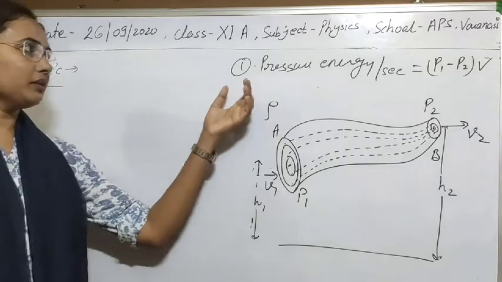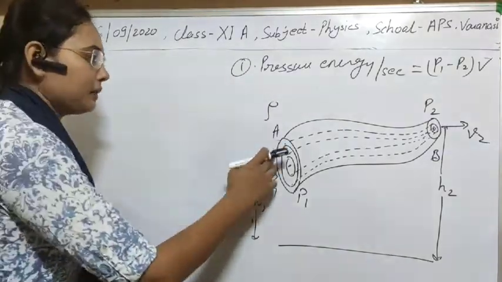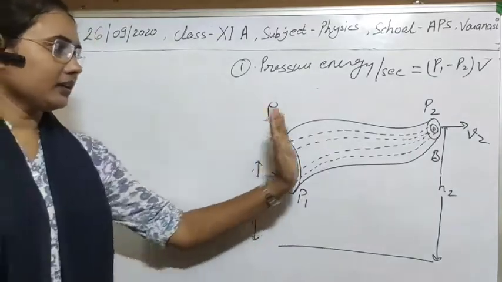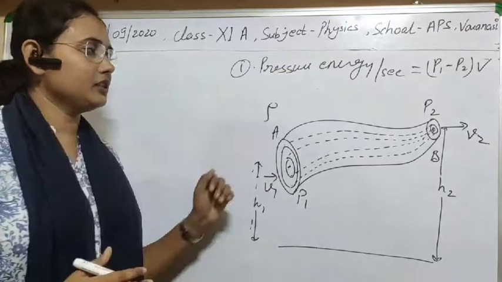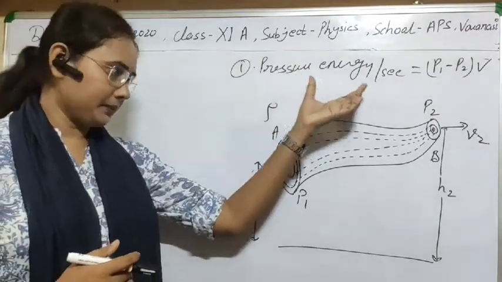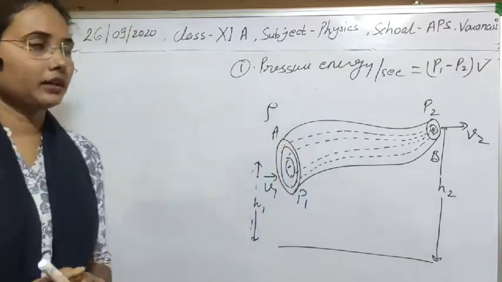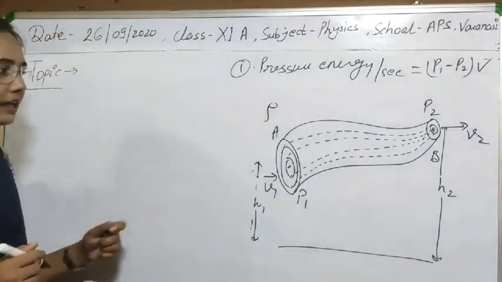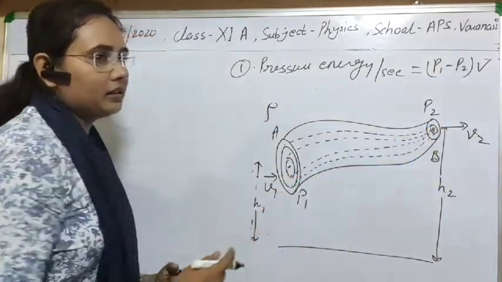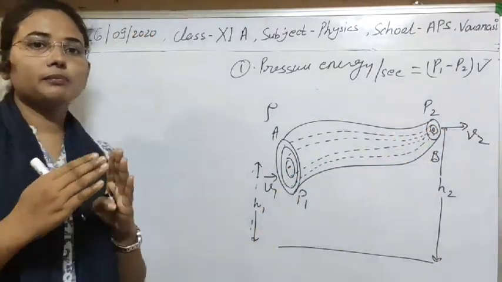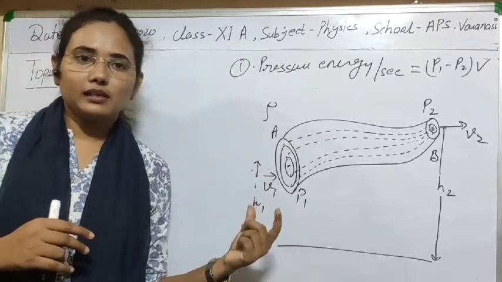We have calculated the net work done on this fluid from the entering to the leaving point, and this is the pressure energy, or the net work done per second, on the fluid. Okay. Now let's calculate the potential energy at this point and at this point, and that difference means there is an increase in potential energy.